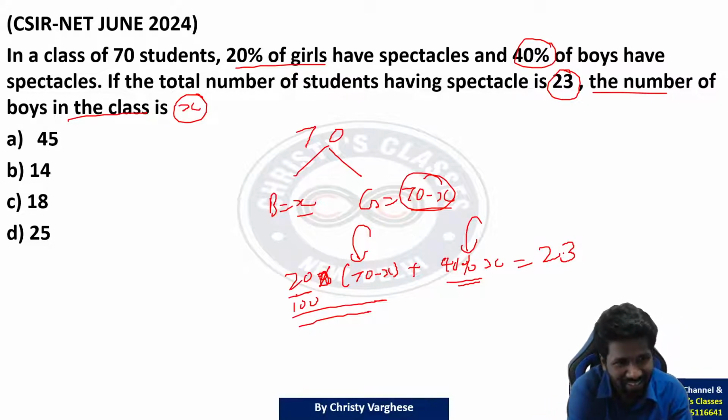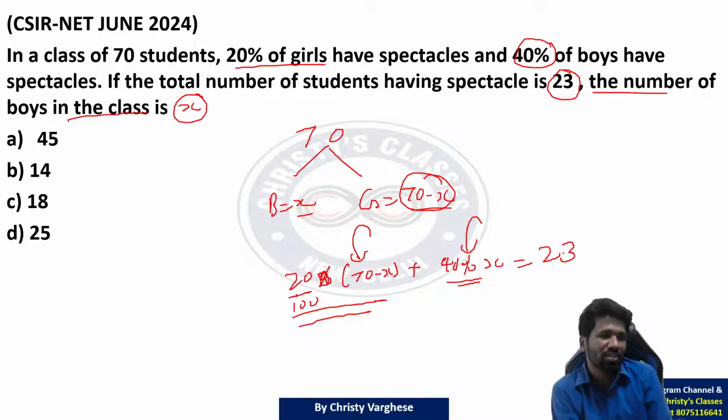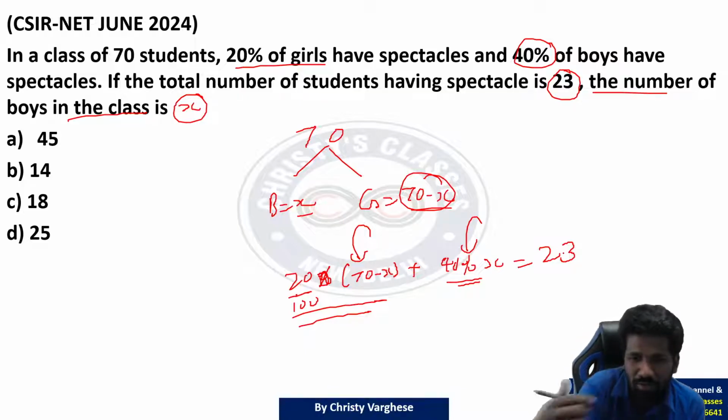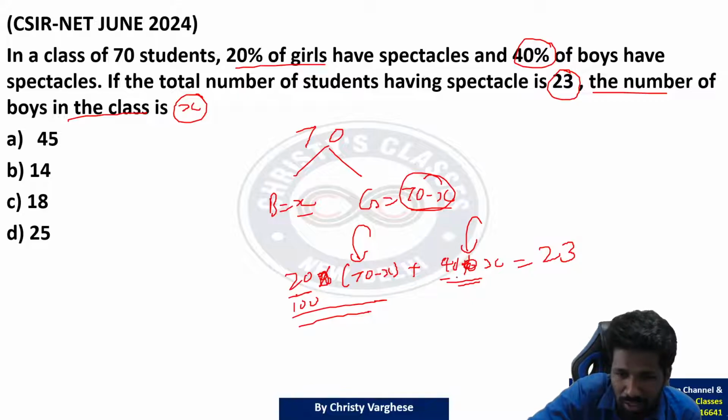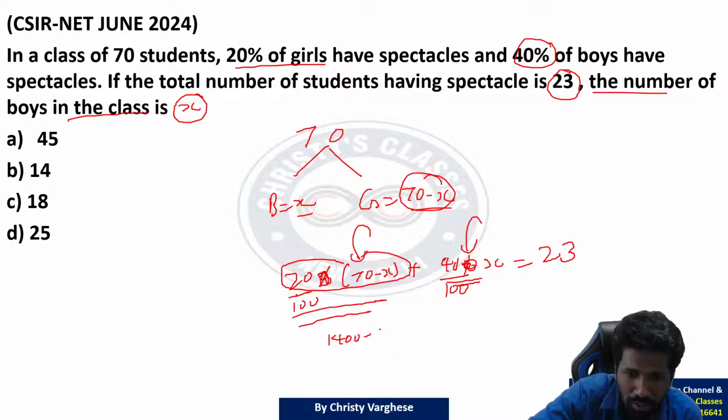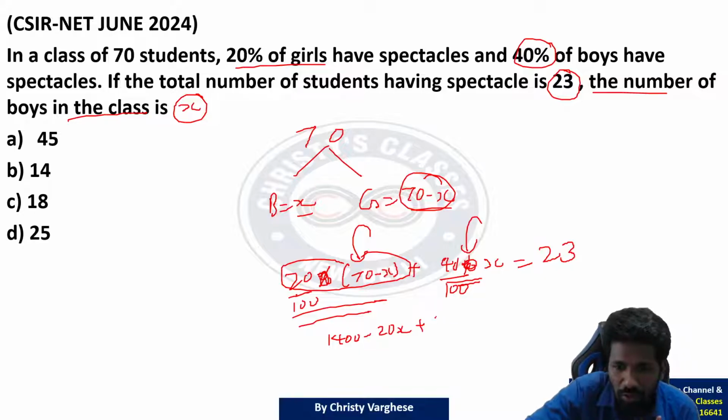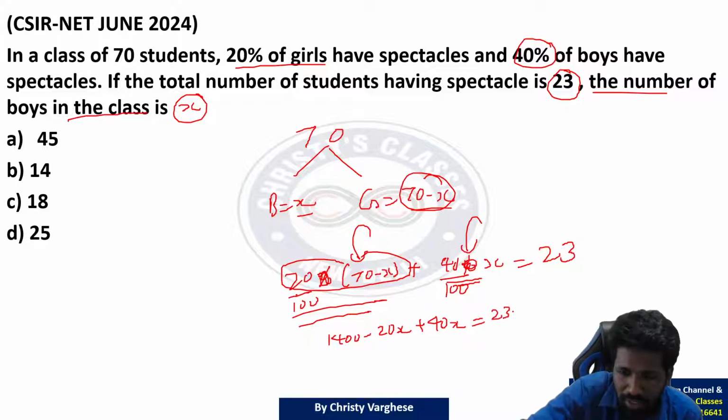You can just solve it now, or you can put the options into this equation and see which option satisfies. But cross multiplying and simplifying will be easy. 40% means 40 by 100. So I will take this 100 common and cross multiply and then open up the bracket. 70 into 20, 1400 minus 20x plus 40x. 100 in the denominator, I have taken it common and cross multiplied it with 23. 23 into 100. That is 1400 minus 20x plus 40x is plus 20x equal to 2300.